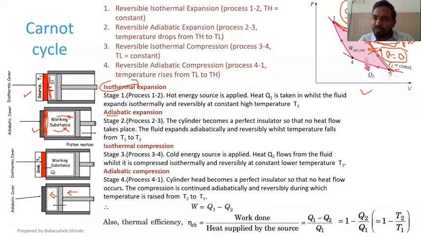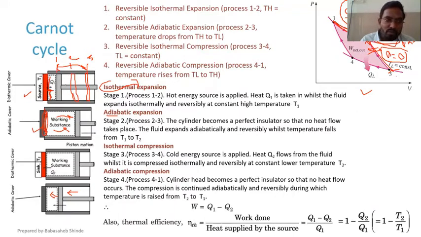If I compare this 1 to 2 and 2 to 3 with the piston cylinder arrangement over here, suppose this is the initial stage of the piston and suppose this is the final stage of the piston, meaning at the end of the expansion stroke the piston is expected to reach over here. So from here to here, this is stage 1 and this is stage 3, and in between there is stage 2 when the piston is somewhere here.